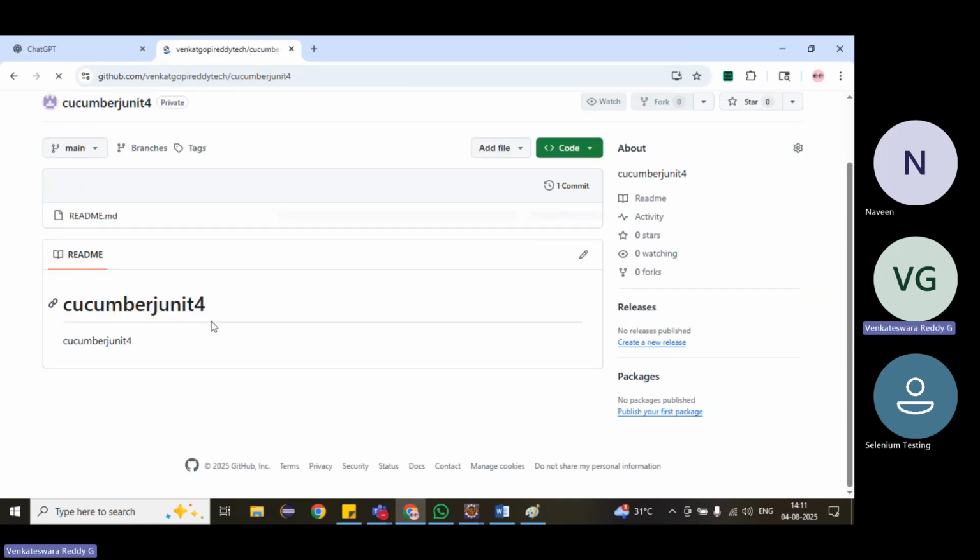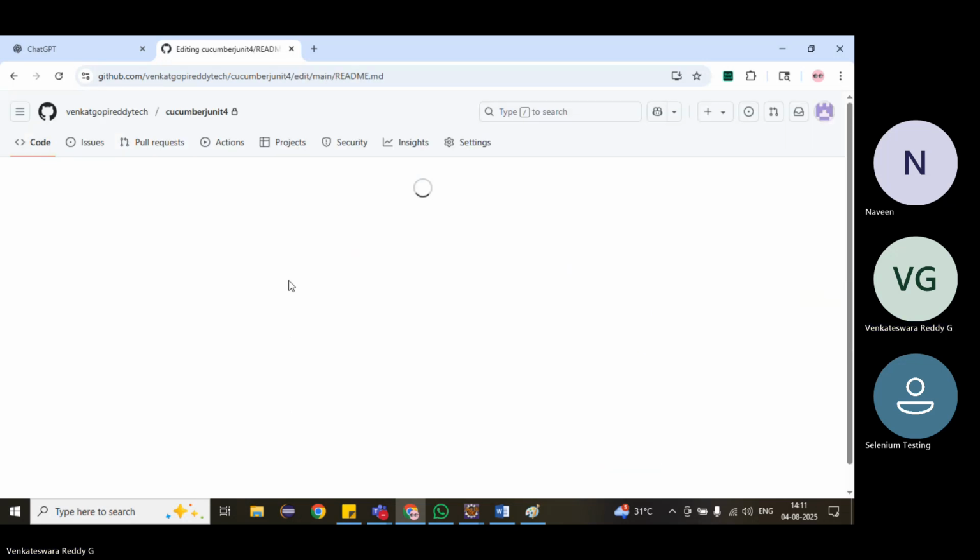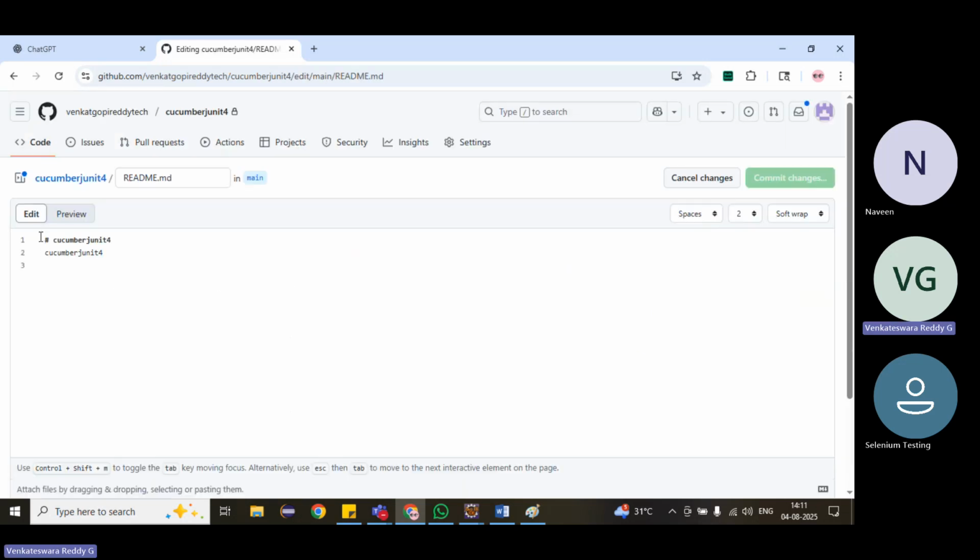Okay, the repository is created. See, it has added a README file with its content. We can also edit from here: click on the edit symbol, add the instructions, and then commit the changes directly. From the GitHub repository we can also make changes.